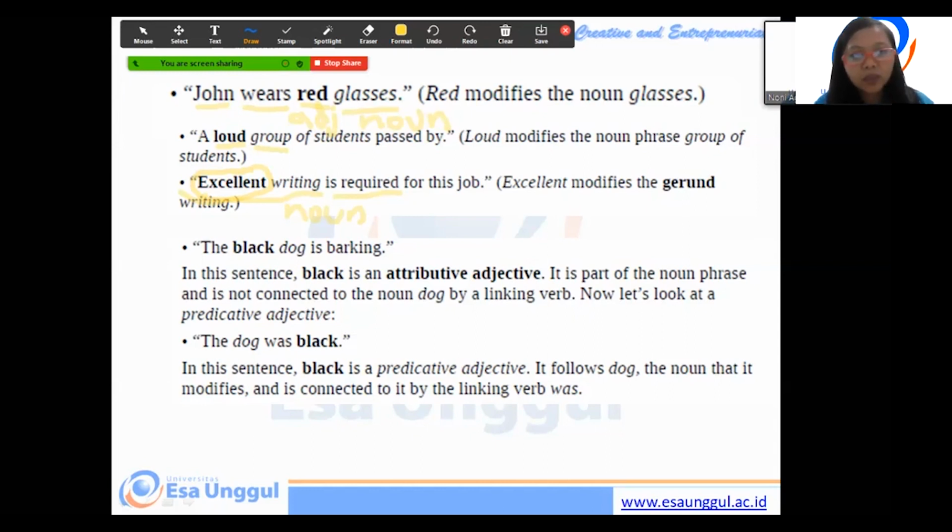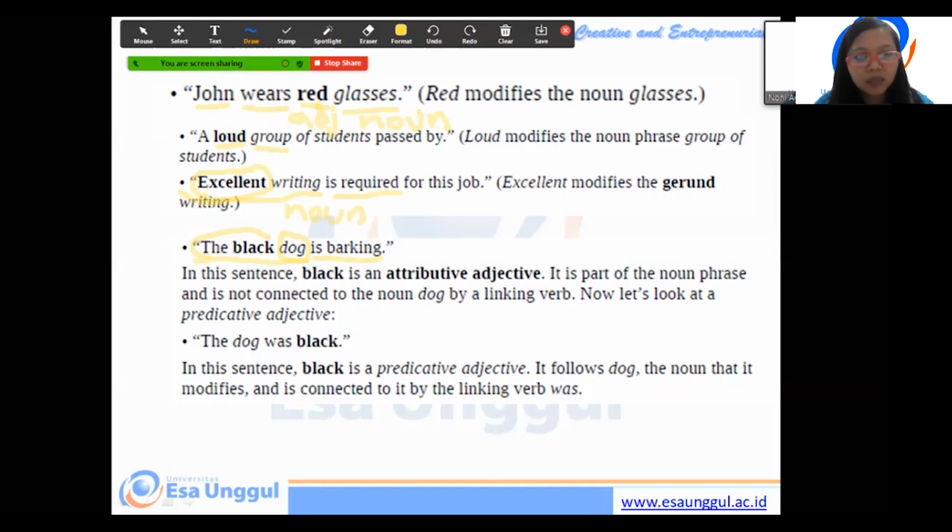We look at the other example. The black dog is barking. We see this is the subject, the black dog. The verb is barking, present continuous. Okay, now we look at the subject. In the subject, we have dog as a noun and the black as the adjective. So we call the black here attributive adjective because after the black you find a noun.